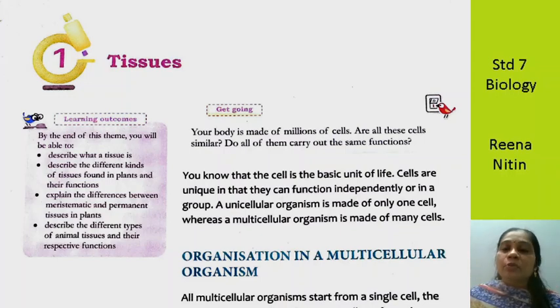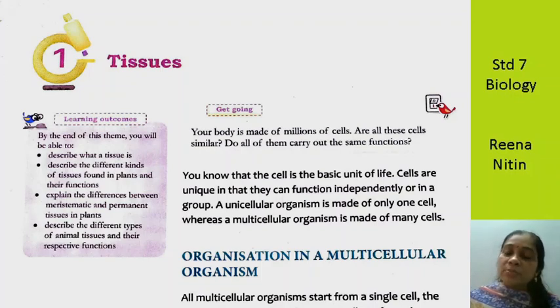So you can take out your textbook, and on page 1 we'll start with the first chapter, and the name of the chapter is tissues. Now before I begin with tissues, I would like you all to think about what our body is made up of. Just like all the animals and all the plants in the world, even our human body is made up of a basic unit which is known as a cell. What is it called? It's called a cell.